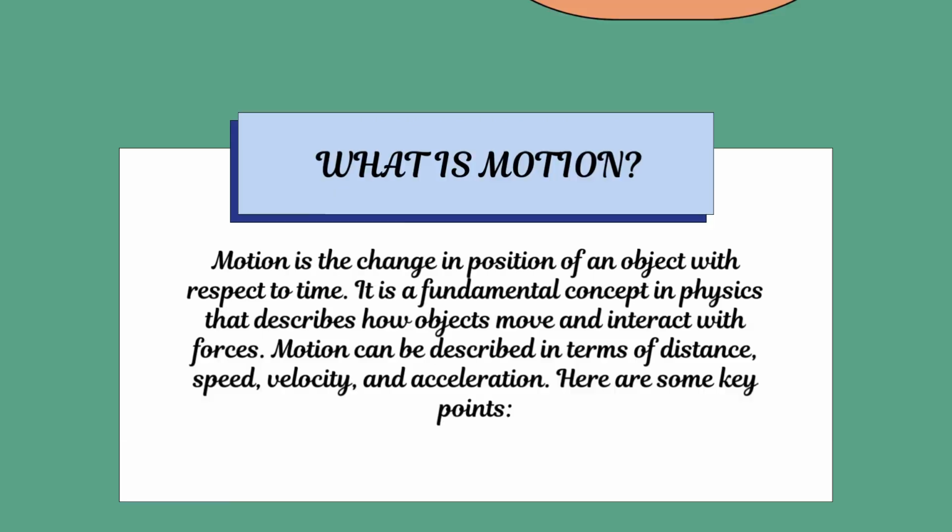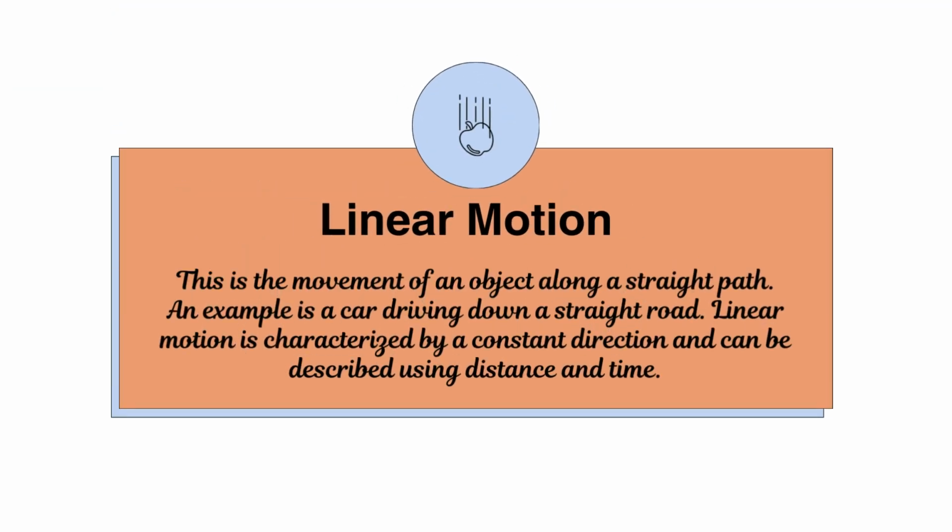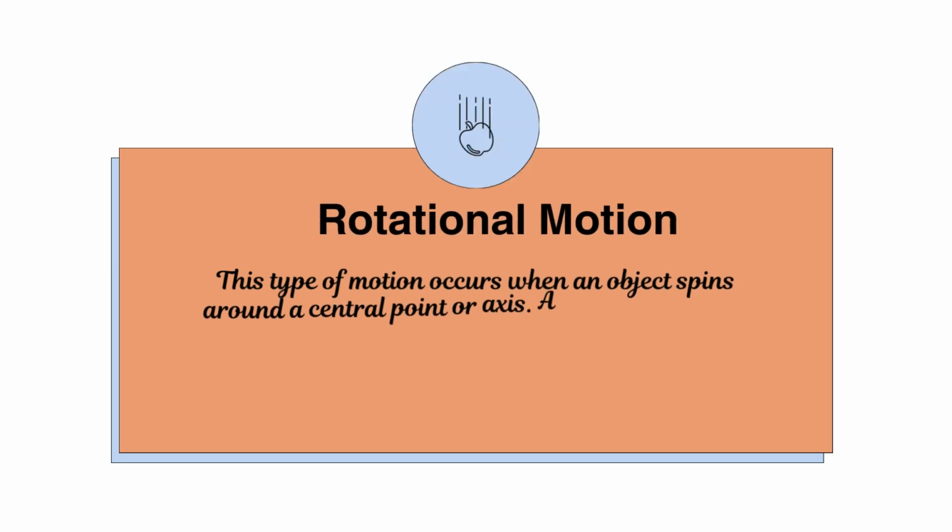Here are some key points. Types of motion. Linear motion. This is the movement of an object along a straight path. An example is a car driving down a straight road. Linear motion is characterized by a constant direction and can be described using distance and time.